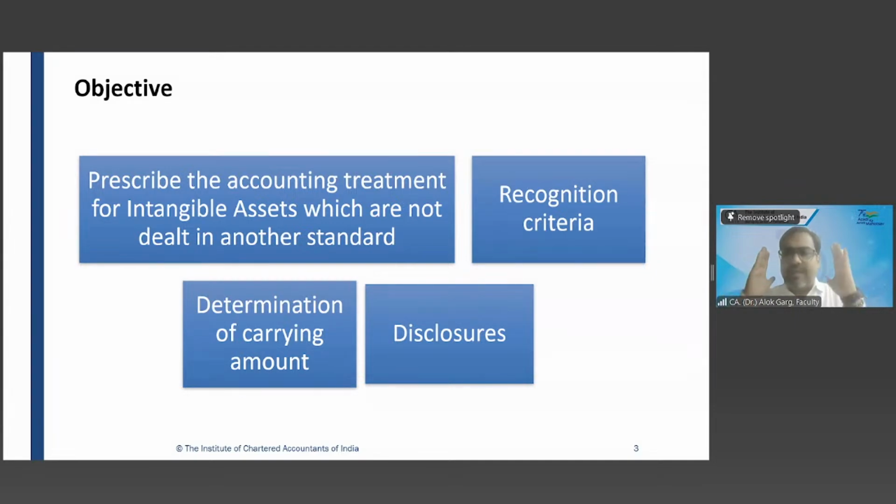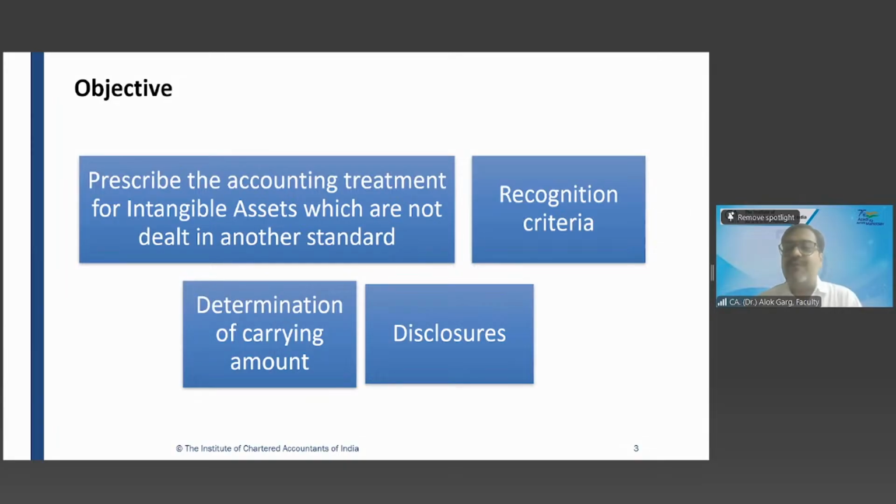So when you look at the asset side of the balance sheet, you will find a lot of intangible assets, but all intangible assets are not dealt in by Ind AS 38. A few intangible assets are dealt in by some other standard, right? So have you got this? This was the reason why in the standard it is written that Ind AS 38 prescribes only those accounting treatments for intangible assets which are not dealt in by another standard. Okay, now you have understood this.